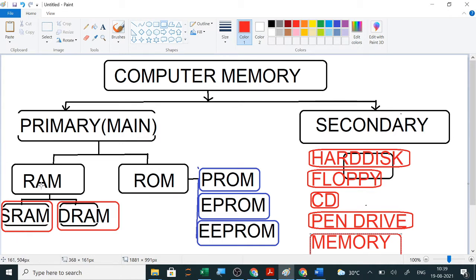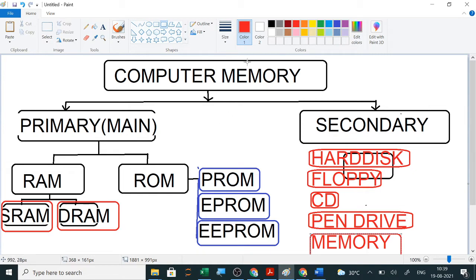Now, two types of RAM are static RAM and dynamic RAM, and three types of ROM are programmable ROM, erasable programmable ROM, where ROM is read-only memory, and the last one is electrically erasable programmable read-only memory. In the question paper you may get the full form of EPROM. What will you write? Erasable programmable read-only memory.